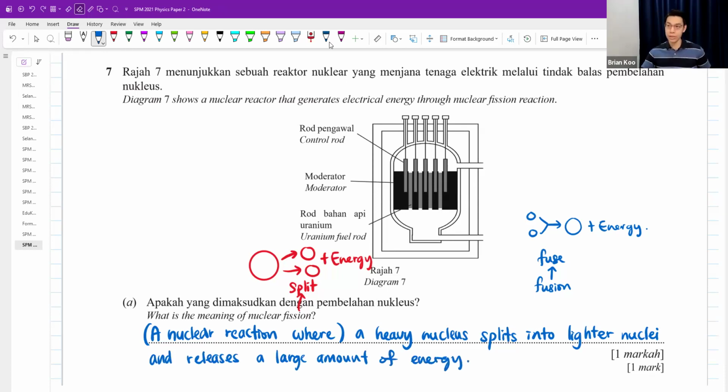Okay, so whatever I put in bracket, even if you didn't write, it's still okay. But what is important is this part, very important.